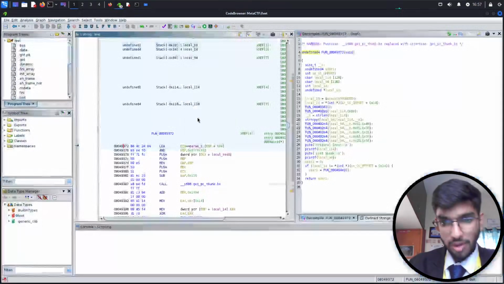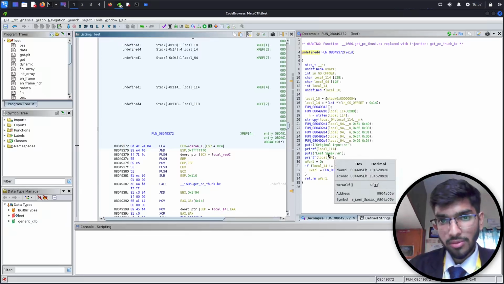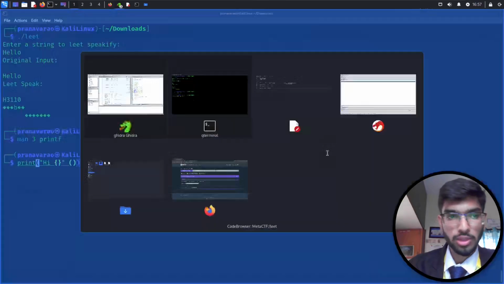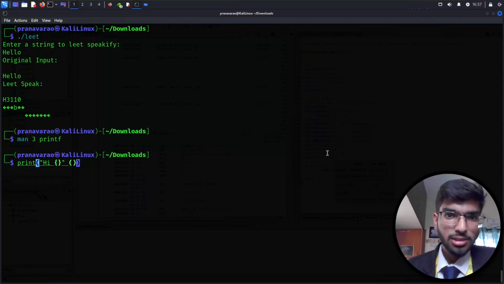So the printf function here is doing something similar, where the input given from the user goes to the function and then is printed back. So if it's the variable which is being printed, I can try and exploit this string format vulnerability, right?